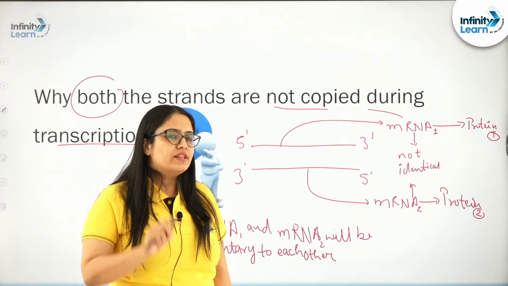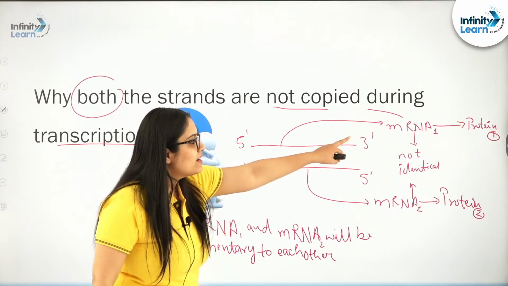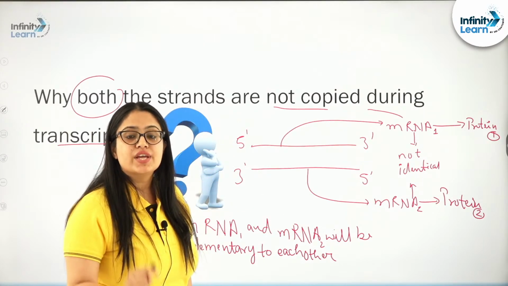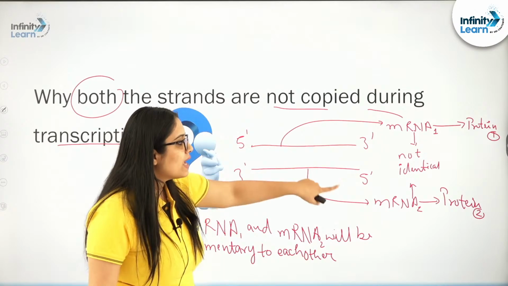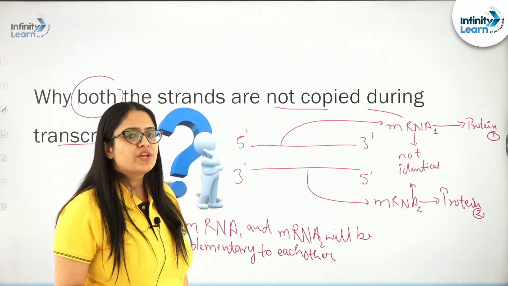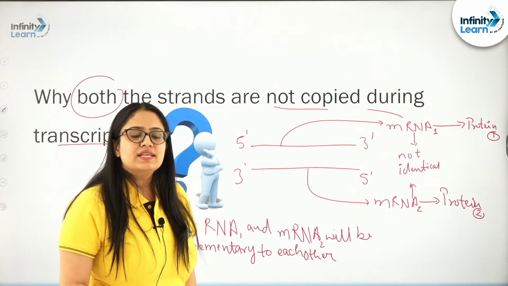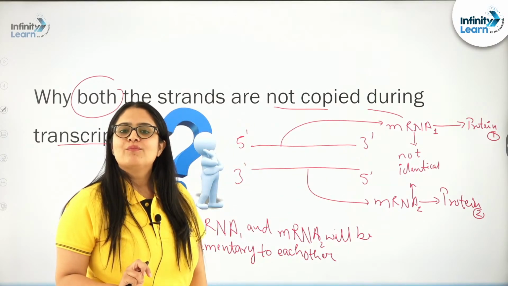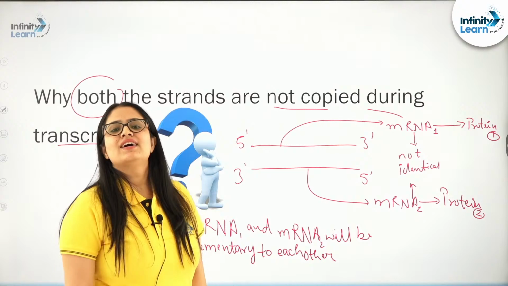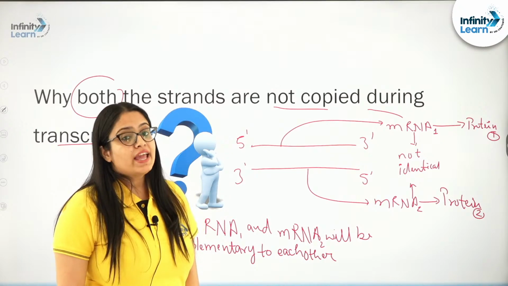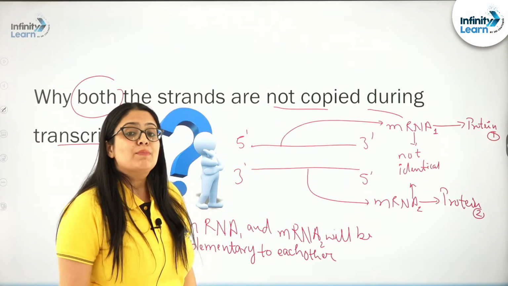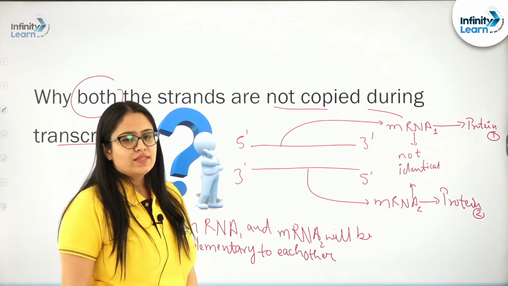And secondly, if you notice, both mRNA 1 and mRNA 2 are not identical, they are complementary. Hence, since mRNA 1 and mRNA 2 are complementary, there is a possibility that they are going to form a double-stranded RNA molecule.